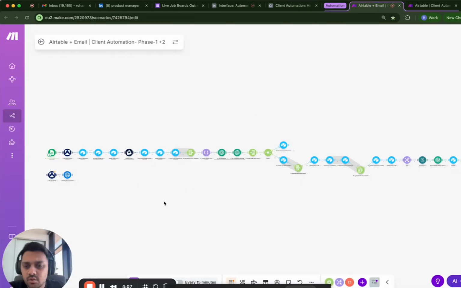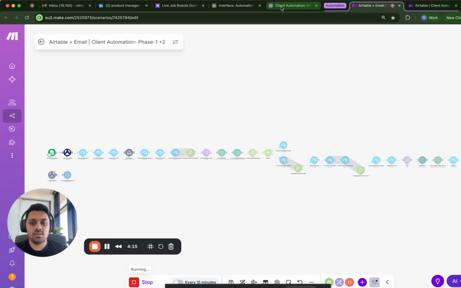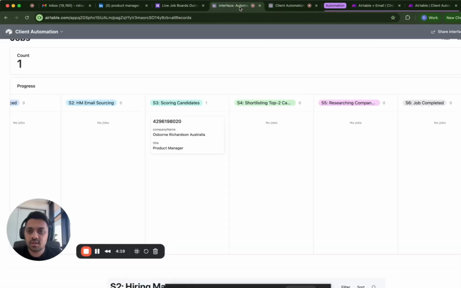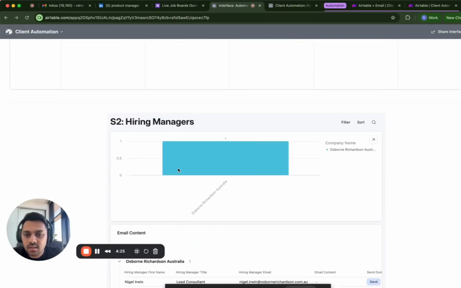So I'm going to trigger the automation manually over here, but it can be set to run once a day, once a week, once a month, or whatever you want. I do it to run. All right, now it's running. I come back to my interface. So it's already got a job and the job is in scoring candidate phase now.